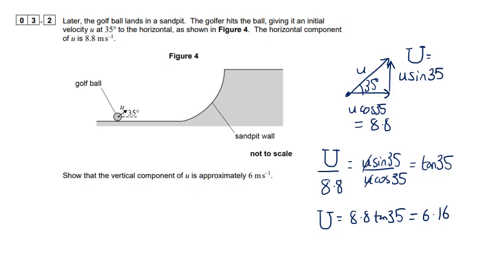Now, whenever you're asked questions like this on the physics exams, approximately, you cannot just write 6 as your answer. You have to show that it gives an answer of about 6, so that you can say, well, that's approximately 6 then. There's always one mark for showing your approximate answer before then putting the final answer.